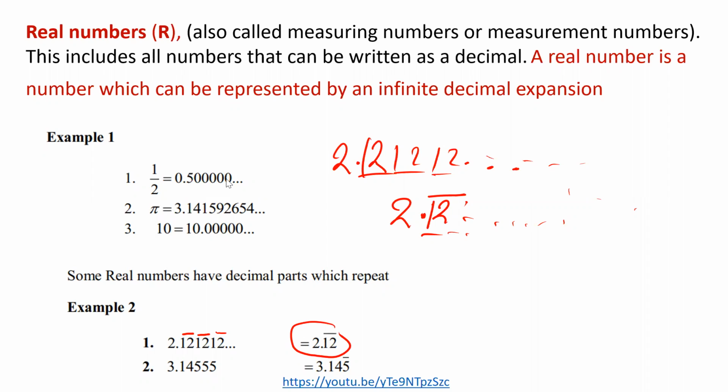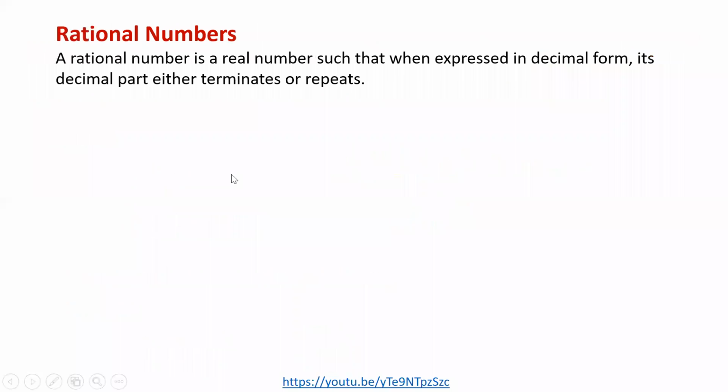Okay, so let us take a look at rational numbers in details. So rational numbers, remember what I said, a rational number is a number that can be expressed in the form a over b, where a and b are members of what? Integers. A and b are members of integers, and then b should not be equal to 0.